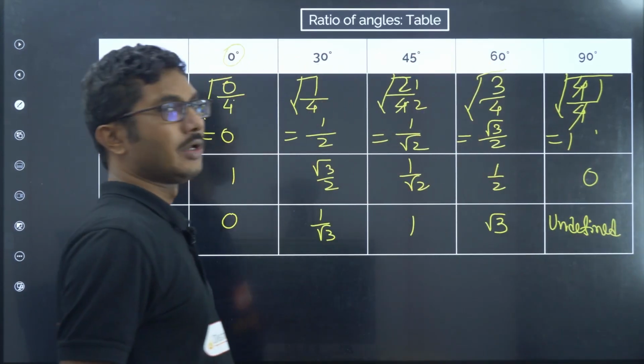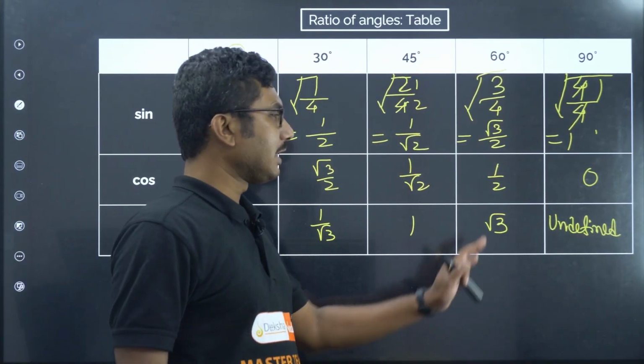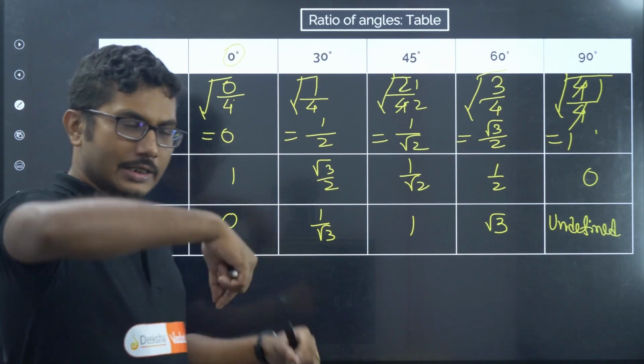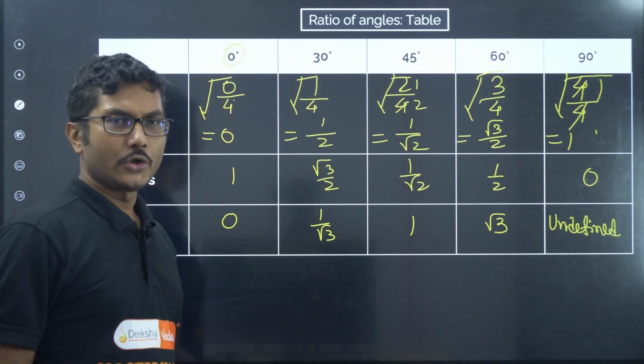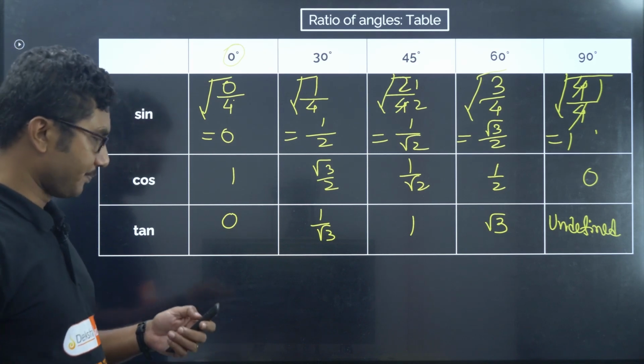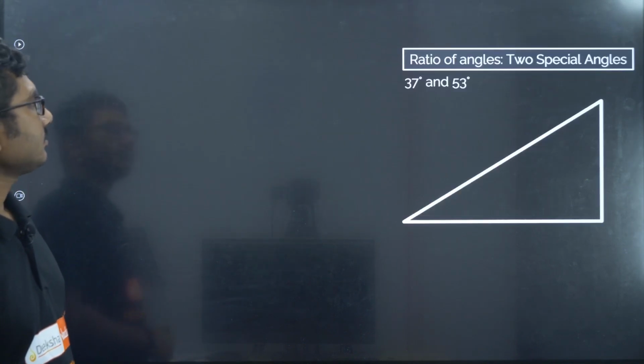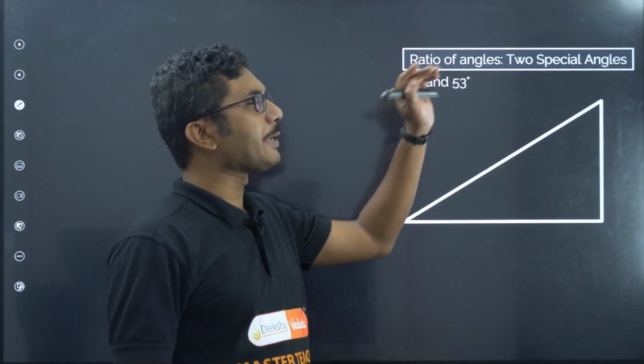Not infinity. This is not infinity. Okay, this is undefined. It is basically tending towards infinity, but the definition is not given. So we will write that as undefined. Next, ratio of angle to special angles.